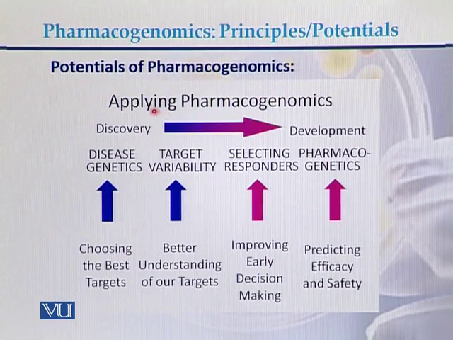How can we apply pharmacogenomics or pharmacogenetics? The first step will be discovery, and based on the discovery, there will be the development of the medicines. In the case of discovery, the first step will be disease genetics, then target variability, then selecting the responders, and then the step will be about pharmacogenetics or pharmacogenomics.